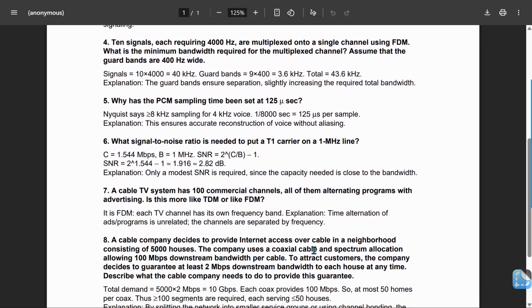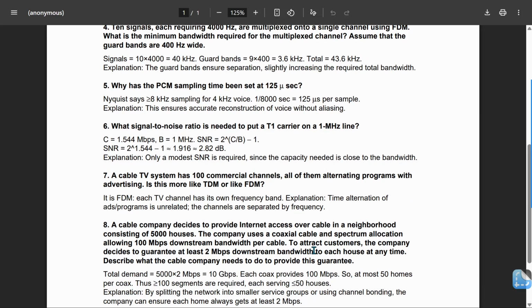Now coming to the seventh problem. A cable TV system has 100 commercial channels, all of them alternating programs with advertising. Is this more like TDM or like FDM? It is FDM. Each TV channel has its own frequency band. Explanation: time alternation of ads and programs is unrelated. The channels are separated by frequency.